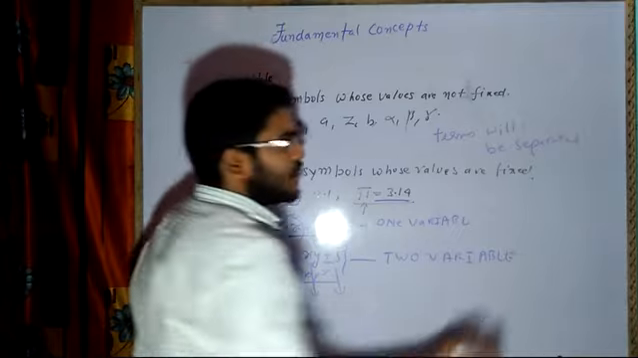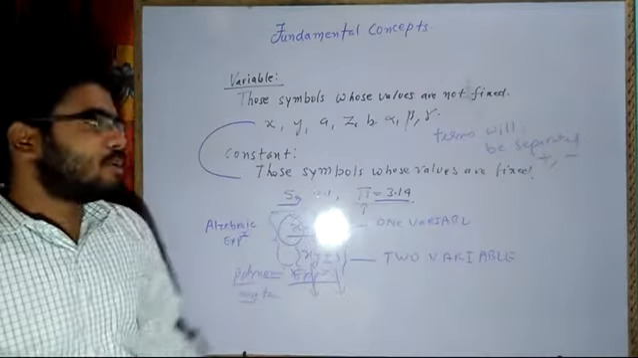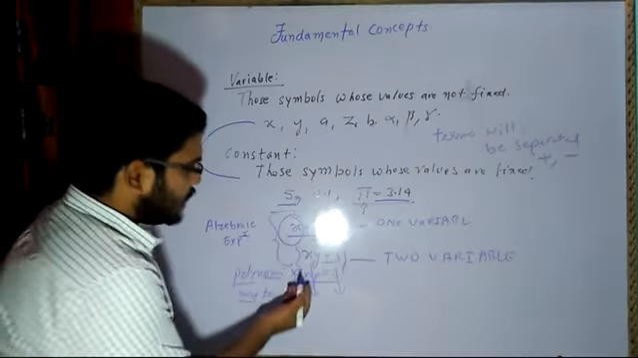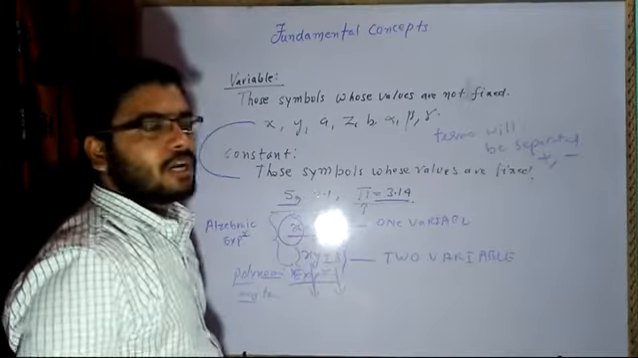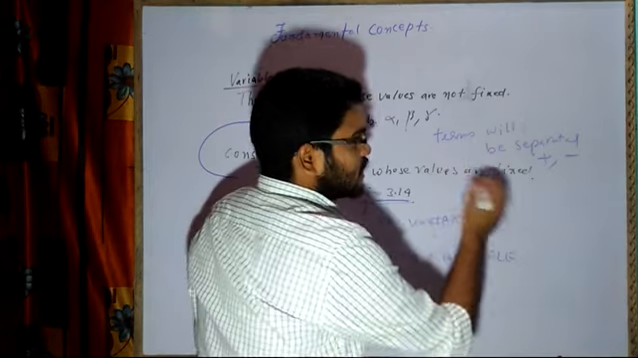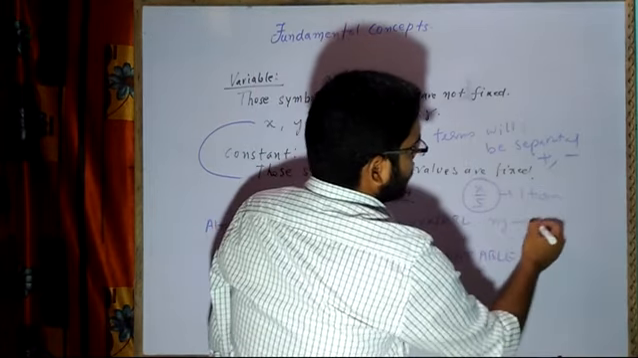Terms will be separated by either plus or minus. There is no other symbol or mathematical operation which will separate two terms. Now, if we multiply x into y, it will become one term. If we write x upon 5, this is one term. If I write xy, it is again one term.